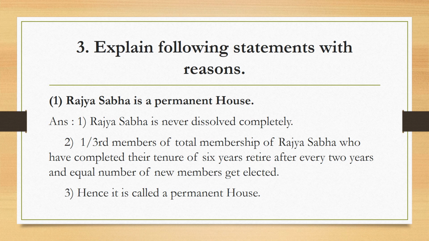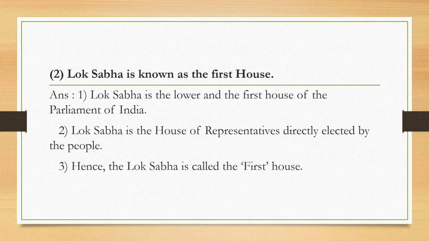Let us see the next slide, which is the second question. Why is the Lok Sabha known as the first house? The answer is, see, Lok Sabha is called the lower house of the parliament. It is also called the first house of the parliament. And Lok Sabha is the house of representatives. Why? Because they are directly elected by the people. And because of these 2 reasons, Lok Sabha is called the first house.